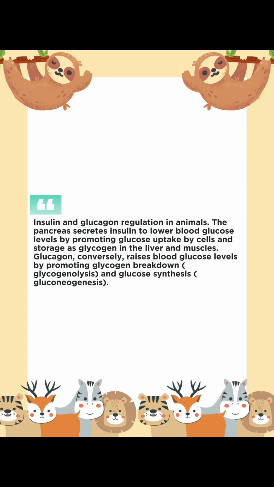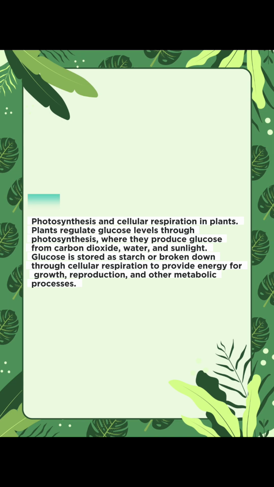Insulin and glucagon regulation in animals. The pancreas secretes insulin to lower blood glucose levels by promoting glucose uptake by cells and storage as glycogen in the liver and muscles. Glucagon, conversely, raises blood glucose levels by promoting glycogen breakdown (glycogenolysis) and glucose synthesis (gluconeogenesis).